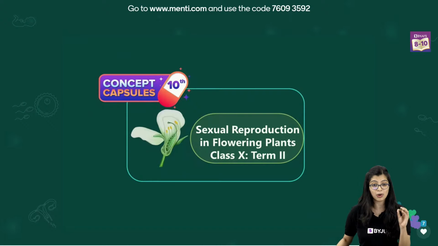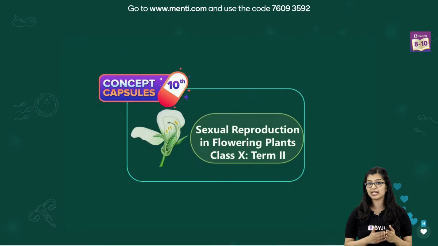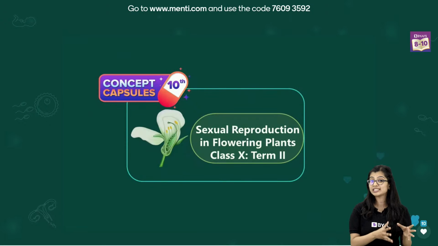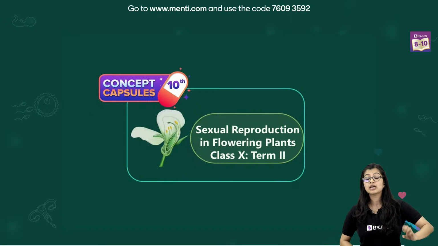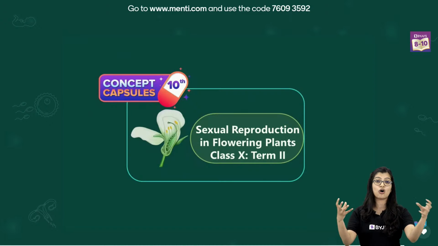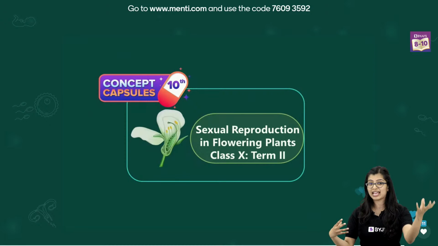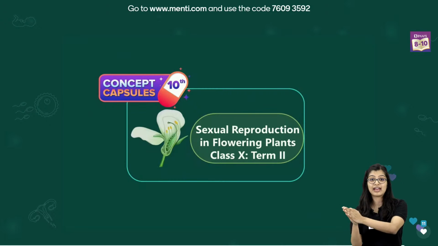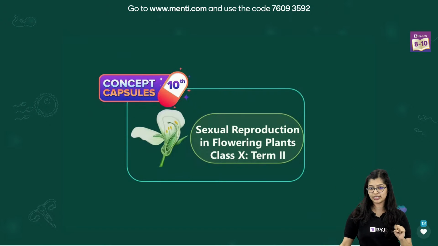Yes, Swagatika, I remember your question, which is better, self-pollination or cross-pollination? When we talk about pollination, we know that there is transfer of pollen from anther to stigma. In most cases, it is believed that cross-pollination will give better features because of variation, because transfer of pollen is taking place between the anther and stigma of two different flowers, but of the same kind. So if one flower were to have more advanced characteristics and fusion takes place, then the variations will be higher, which can be advantageous when compared to self-pollination. I hope I've answered your question. You can let me know.